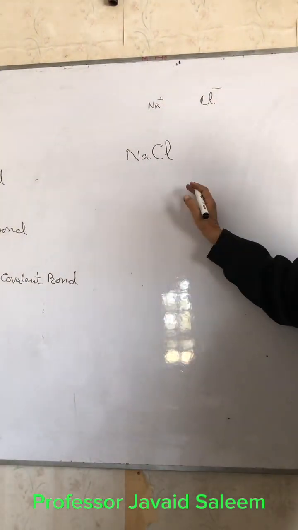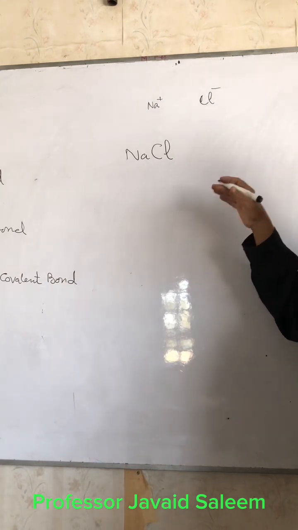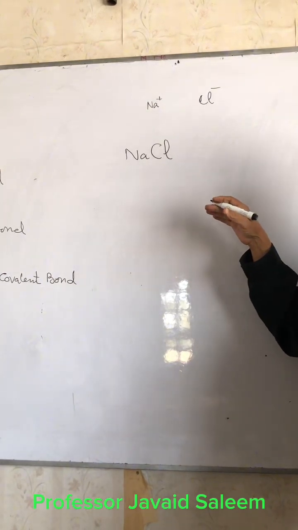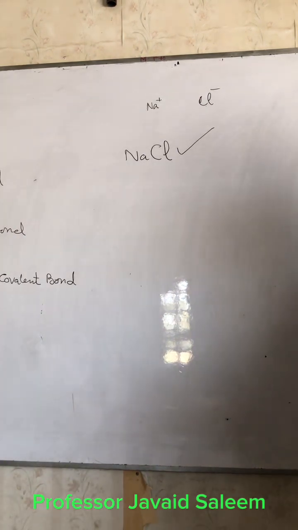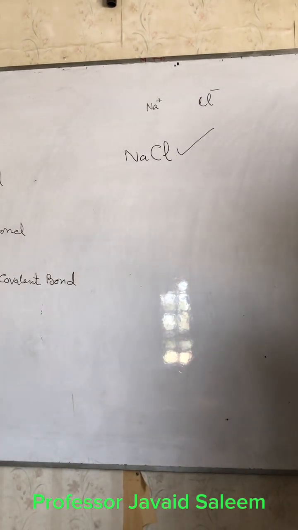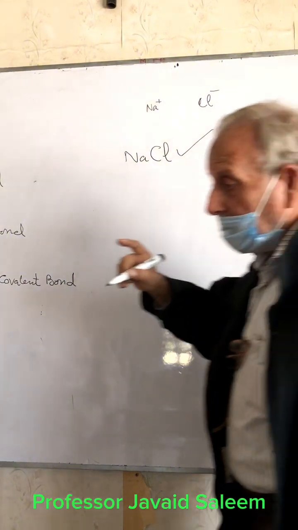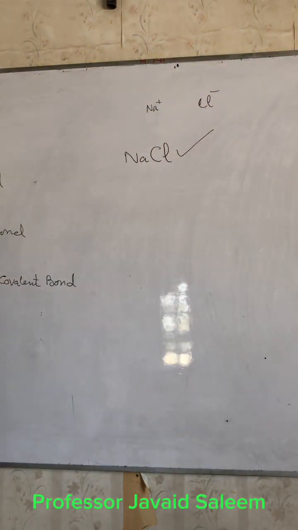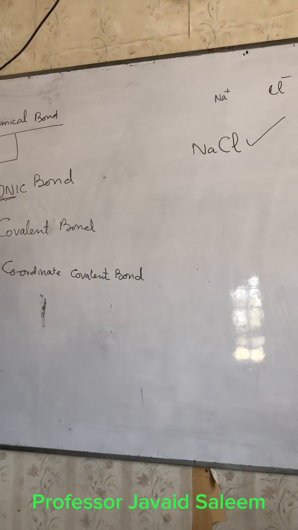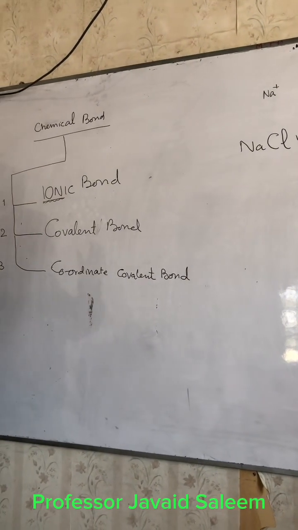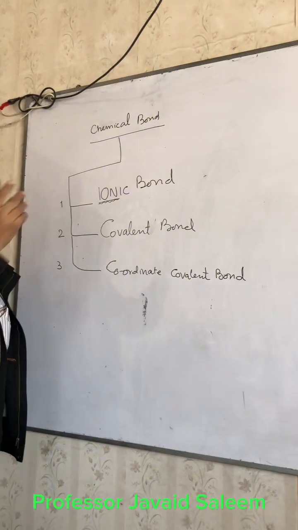This very compound is an ionic compound, and the bond involved in its formation is the ionic bond. An ionic bond results in a compound called an ionic compound.